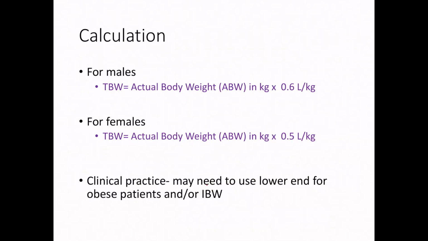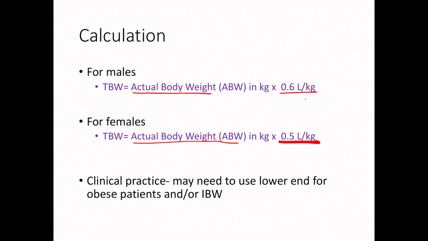Now, whenever we calculate total body water, for ease of use, I suggest that you use 0.6 liters per kilogram in males and 0.5 liters per kilogram in females. All you're going to have to do is take the actual body weight times 0.6 or actual body weight times 0.5. I'm having you use actual body weight because that's what I use most typically in my clinical practice, unless in certain specific circumstances.